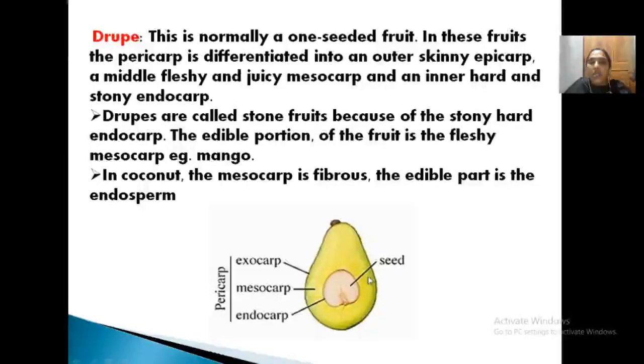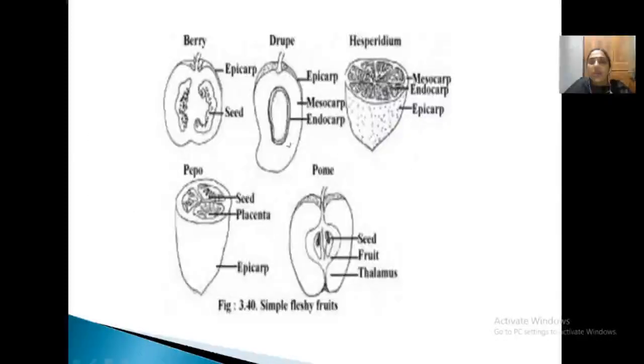In this fruit, the pericarp is differentiated into an outer skinny epicarp. Just take an example of mango or coconut. The outer skinny epicarp, the middle fleshy, juicy mesocarp, which is what you are eating in the mango. Okay. And the inner hard, stony endocarp. Clear? Take the example of coconut. This is the coconut shell. In a coconut, the centermost endocarp is the hard, stony coconut shell. The middle is fibrous and the outer one is hard. Clear? Now the examples are mango and coconut. That is known as what? Drupe. Understood?